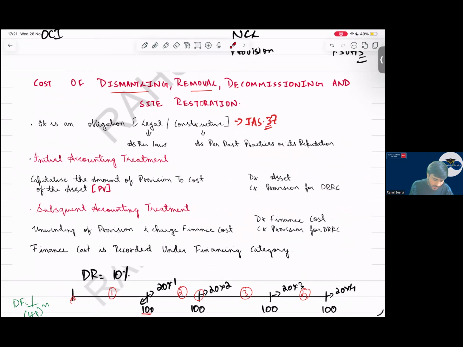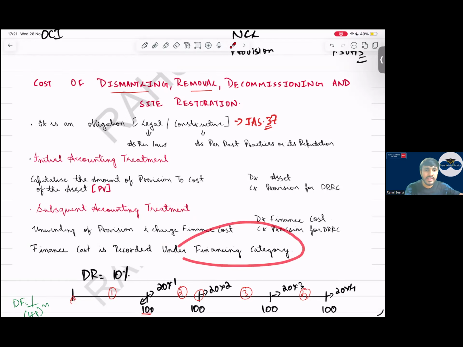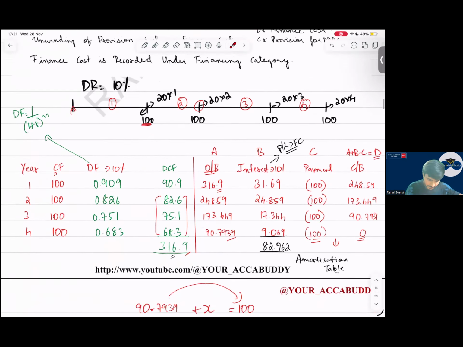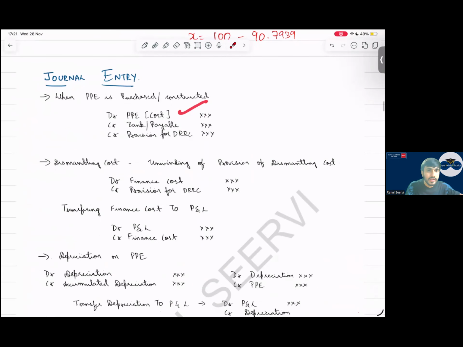So then unwinding of this provision should be done, and finance cost should be taken to what? So finance cost should be taken to P&L. Under which category? Financing category. So what is the journal entry? Debit PP, credit bank, credit provision. For unwinding, debit finance cost, credit provision. Then this finance cost we will take to P&L.